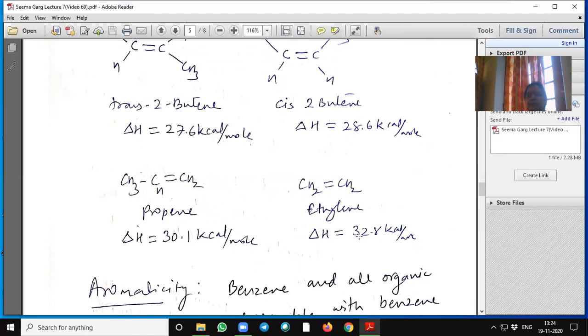Whereas in ethylene, the heat of hydrogenation is 32.8. So the ethylene molecule is less stable compared to propene, and propene is stable due to the hyperconjugation of the methyl group.